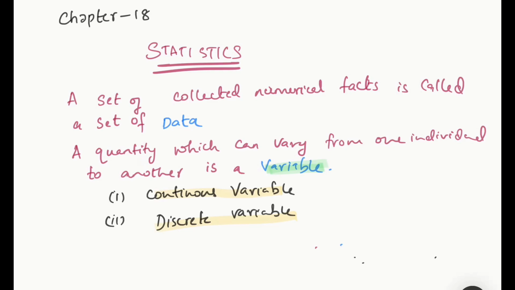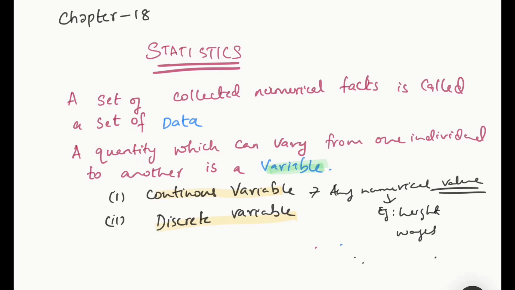What is a continuous variable? A variable which can take any numerical value within a certain range is called a continuous variable. Any numerical value can be taken, it's called a continuous variable. Examples are height, wages or salary of people, and rainfall records. All these are examples of continuous variables.